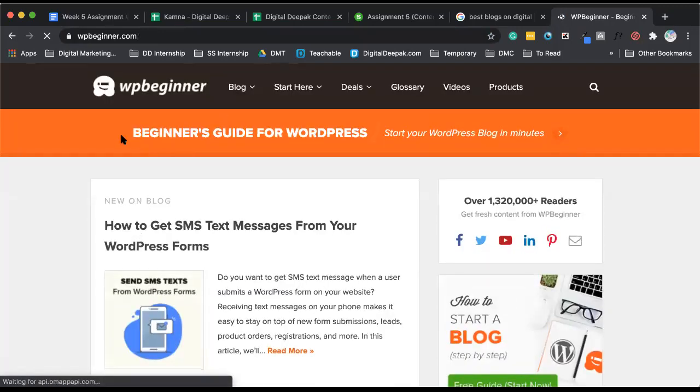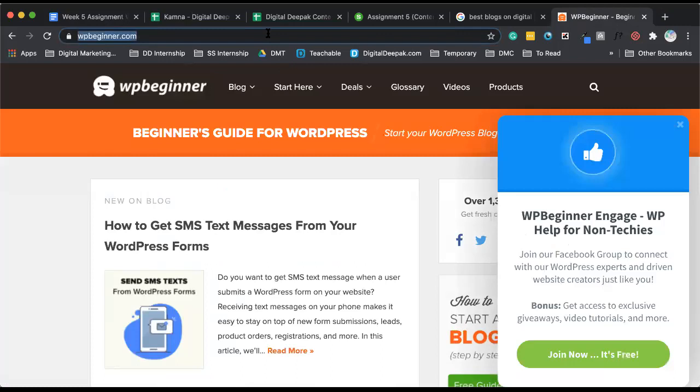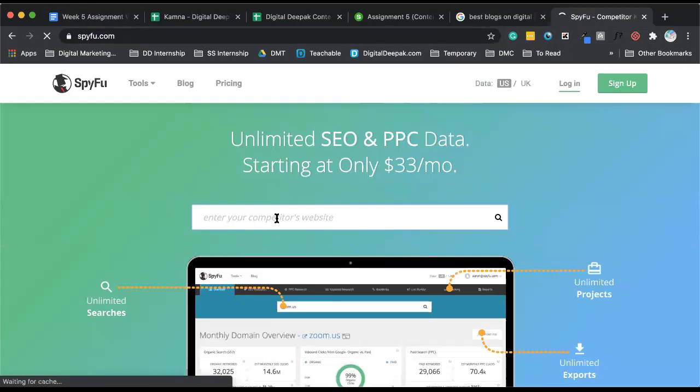Okay, it is literally a beginner's guide for WordPress, and this is very true. So you can see it's a pretty nice website, so that's why I like them. Say that you find one website like WP Beginner, and once you find that, you can go to spyfu.com, and here you can search. I mean, this is like a shortcut for you guys, but use it well.